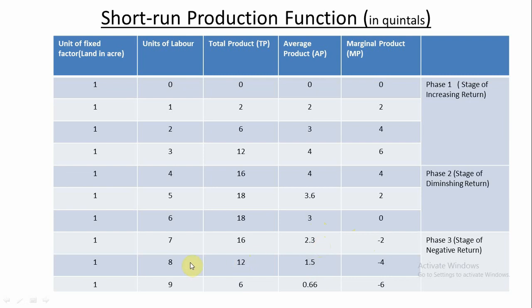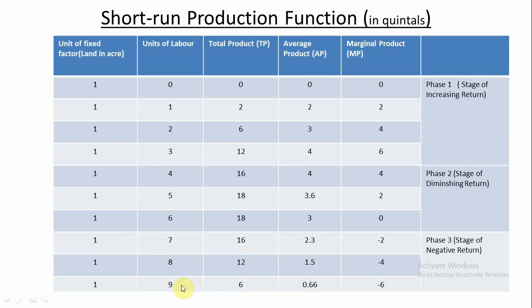When the 8th unit of labor is applied in the cultivation of land, you see, the marginal product of the 8th unit of labor becomes minus 4 quintals. That's why the total product also falls by 4, from 16 to 12. It comes to 12 quintals from 16 quintals.